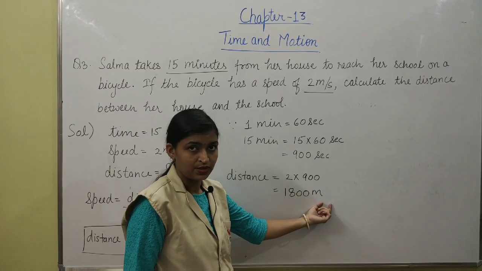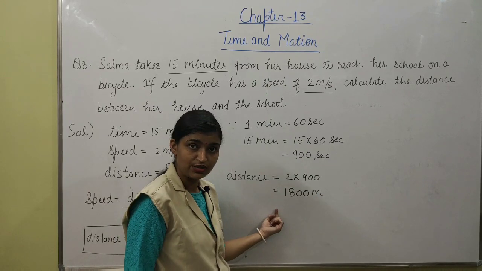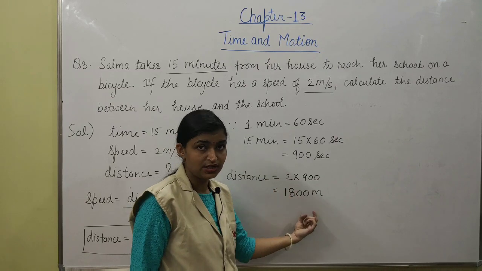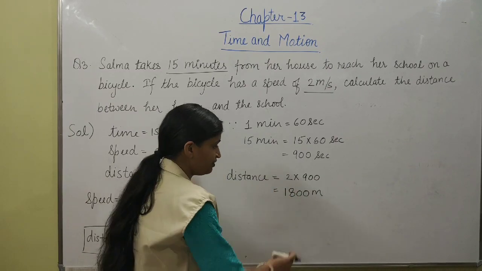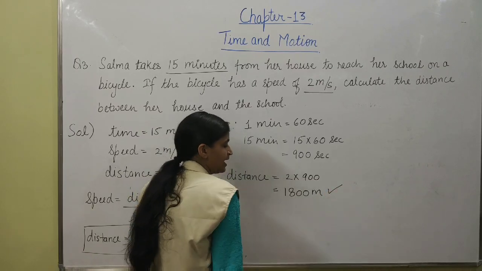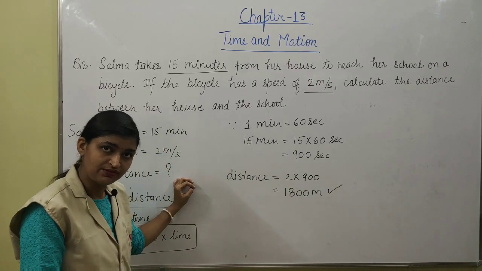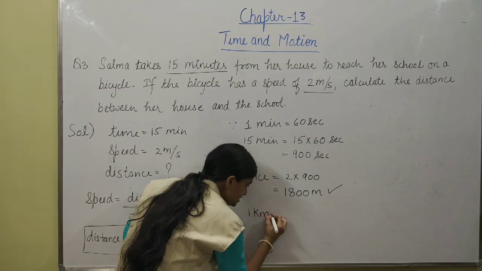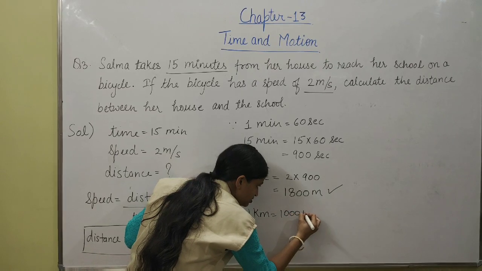1800 meter. Okay, we can convert it into kilometers also. How? We will divide it by 1000. This answer is also correct, and if you want to convert, then we will convert it. So 1 kilometer is equal to 1000 meter.